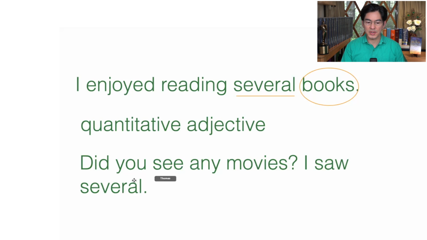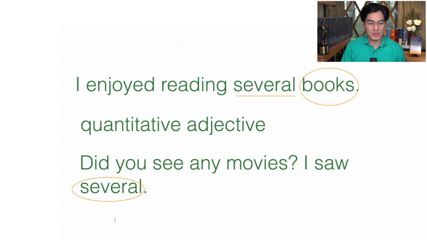Now here again, we have the word several. But notice that in this case, several comes at the end of the sentence. In other words, it doesn't precede a noun. And in fact, it is doing the work of the object of the sentence. I saw what? I saw several. So in this case, several is not doing the work of an adjective or a quantitative adjective. In this case, it's doing something different. It's doing the work of an indefinite pronoun.